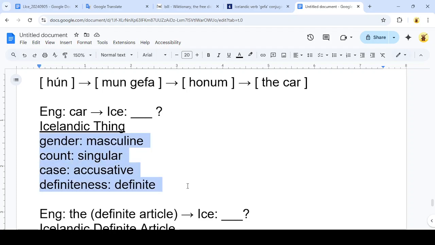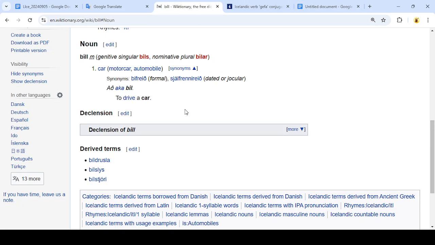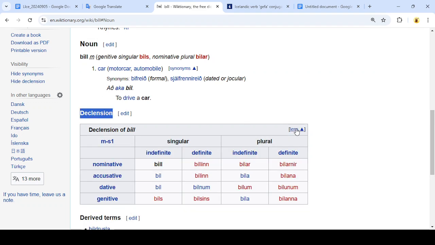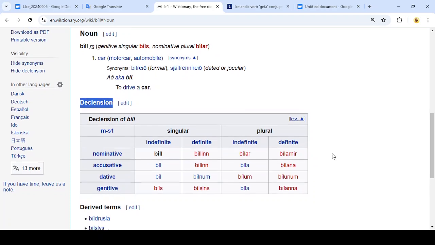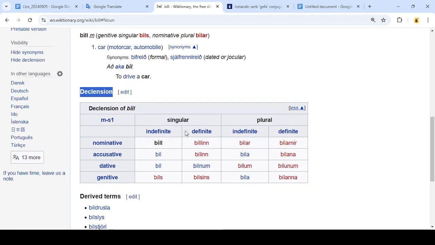I've filled in those 4 features. And so what do I need to do now to find the proper spelling of car in Icelandic in this particular situation? Well, I need the spelling table. And luckily, Wiktionary has a spelling table. They call it the declension table. But I'm going to open this up. And you can see that it has a table of different spellings.